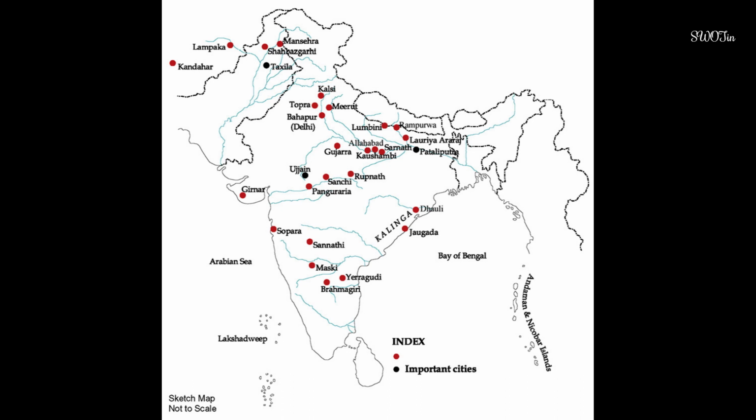Taxila was a gateway to the northwest, including Central Asia, while Ujjain lay on the route from north to South India. Merchants, officials and craftspersons probably lived in these cities. In other areas there were villages of farmers and herders. In some areas such as central India, there were forests where people gathered forest produce and hunted animals for food. People in different parts of the empire spoke different languages. They probably ate different kinds of food, and wore different kinds of clothes as well.